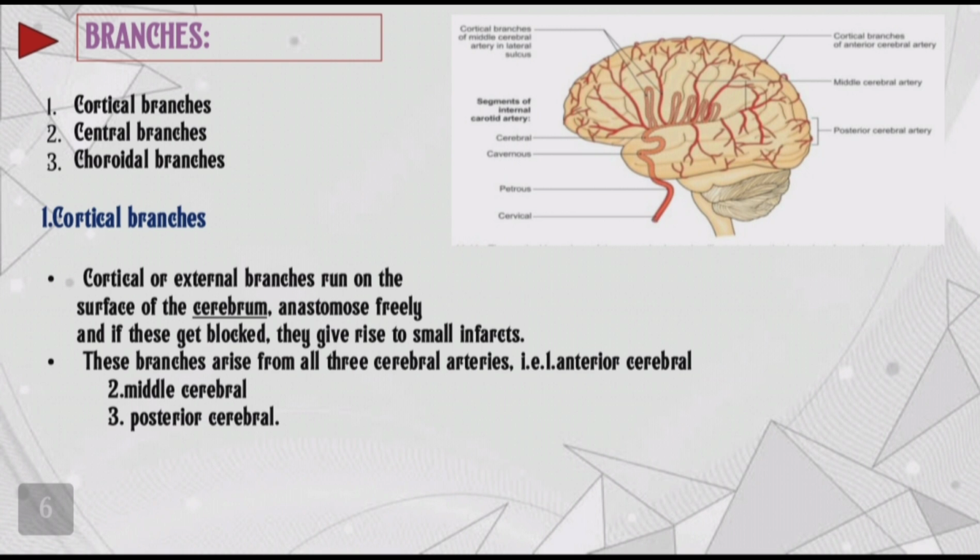First, cortical branches. Cortical or external branches run on the surface of the cerebrum and anastomose freely, and if these get blocked, they give rise to small infarcts. These branches arise from all three cerebral arteries: anterior cerebral, posterior cerebral and middle cerebral.